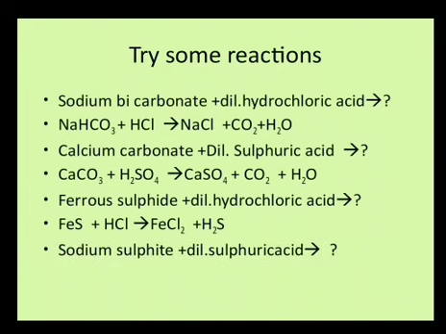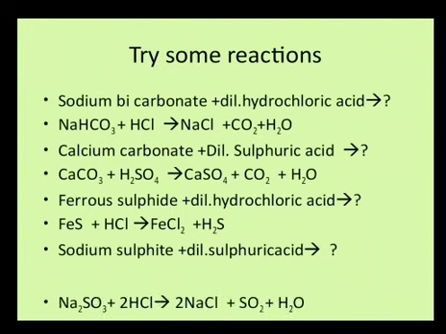Now sodium sulfite, you must pay attention to the spelling which has been written. The spelling difference may be quite small, but the formula is very different.